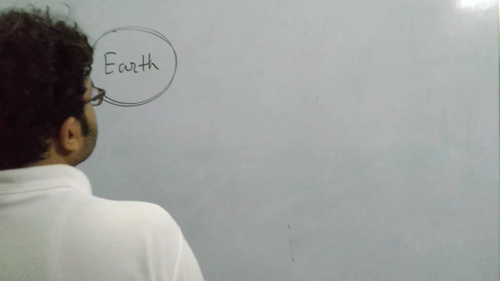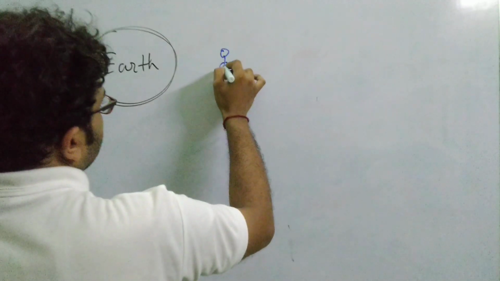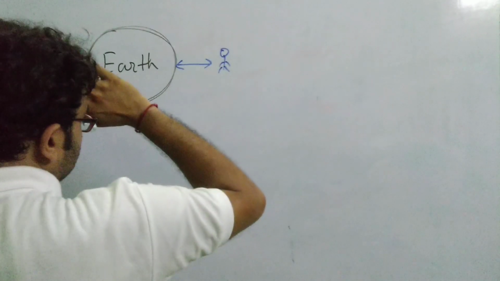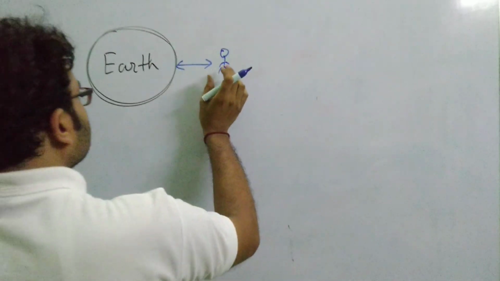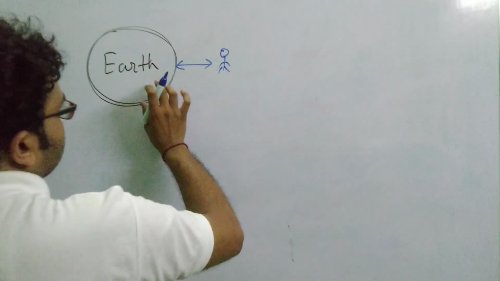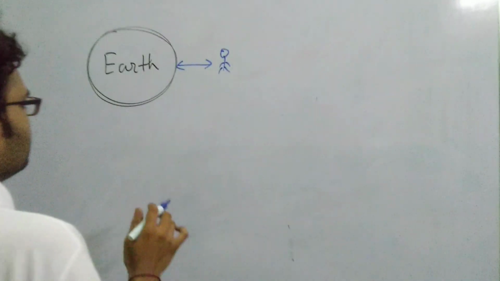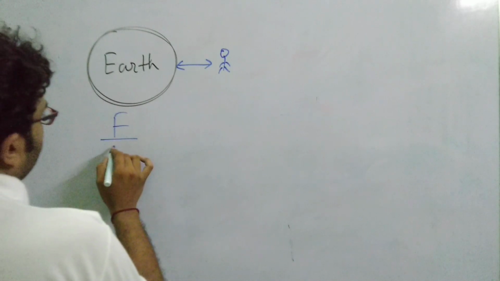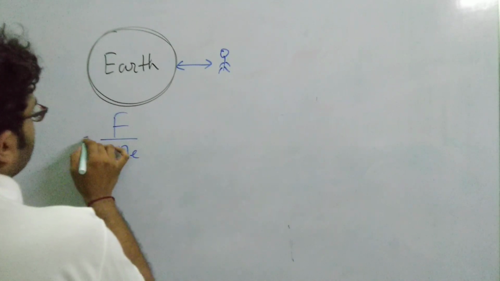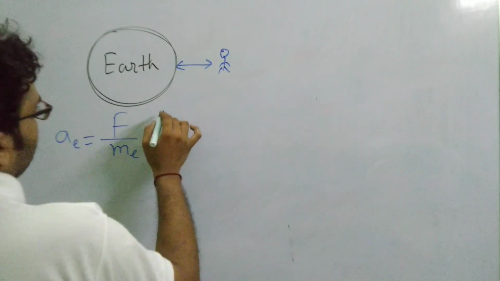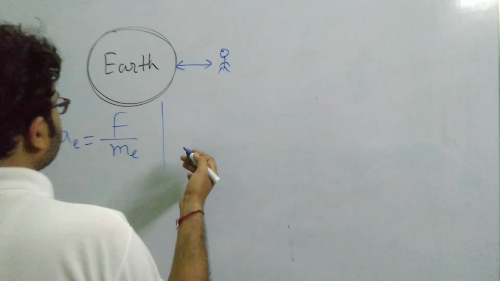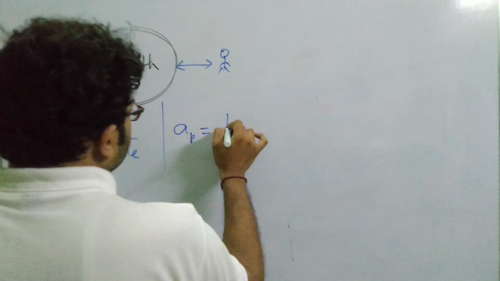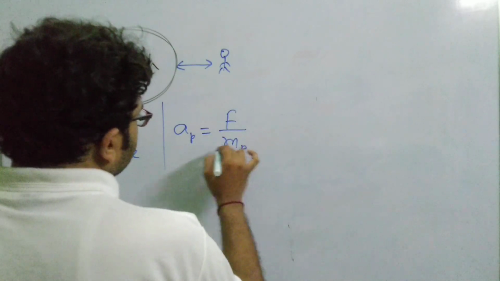So when I am standing here and Earth is attracting me, the force with which Earth is attracting me is the same as the force with which I am attracting the Earth. But certainly when you consider the acceleration, in the case of the Earth it will be the force acting on the Earth divided by the mass of the Earth. And the acceleration of a person p is basically the force divided by the mass of the person, mp.